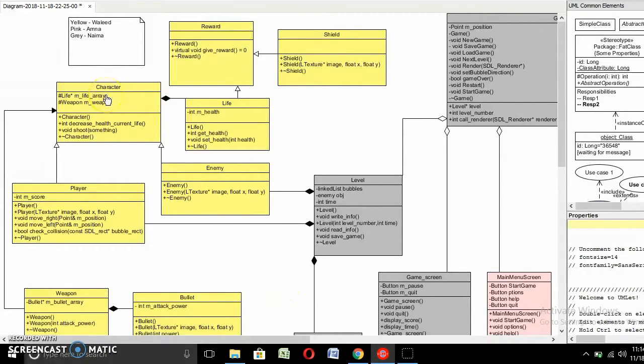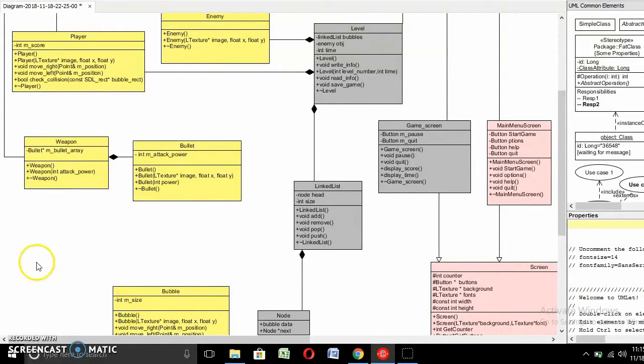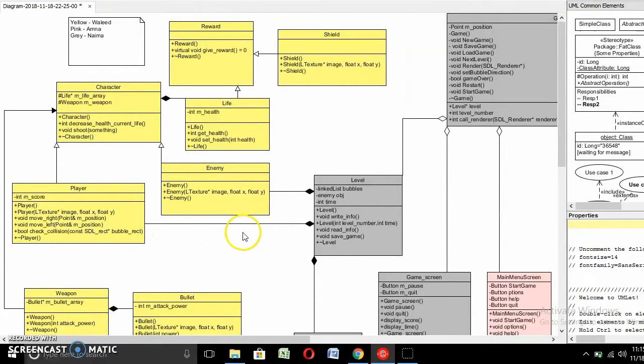The character class is a class that I made because there were a lot of things that were common between the player and the enemy, so I thought it's better to make a parent class for these two classes. The life and the shield class inherit from the abstract parent class, which is the reward class. There is a weapon, bullet, and bubble class as well. The bubble class is responsible for the trajectory and the bounce of the bubble, the splitting of it into new bubbles, and also generating rewards at random.